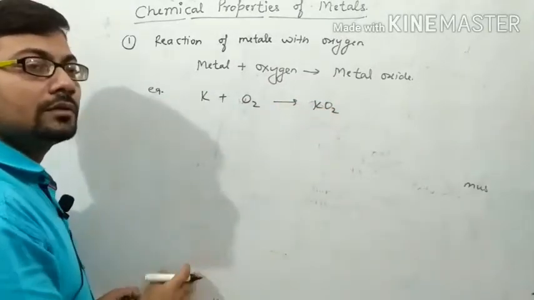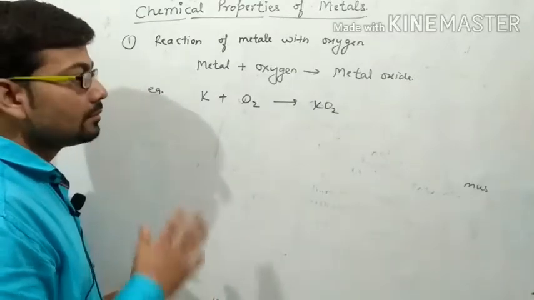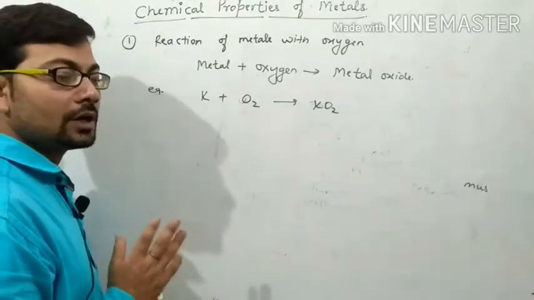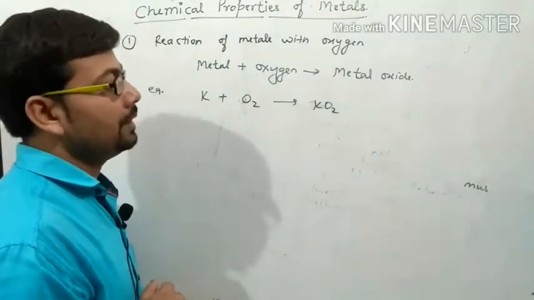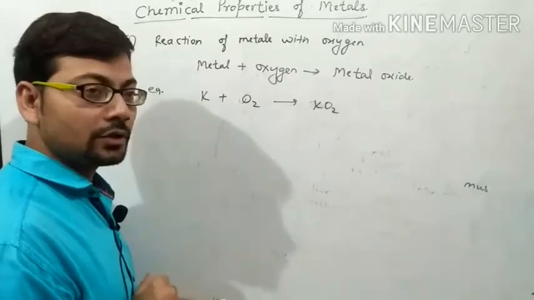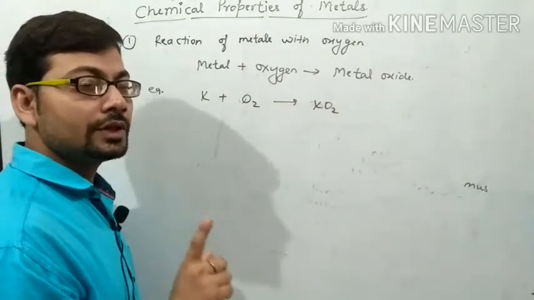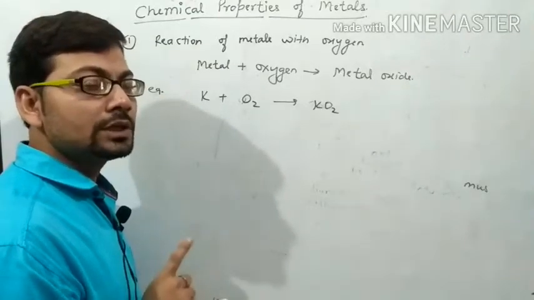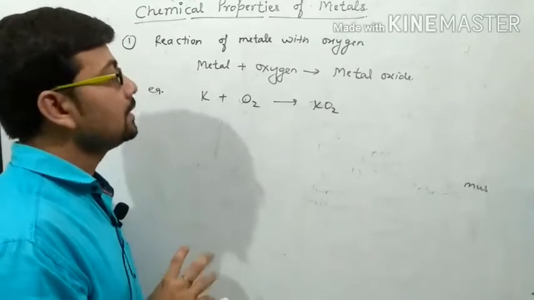These are also basic in nature. When this metal oxide, potassium oxide, is dissolved in water, then it forms potassium hydroxide, which is also an alkali, and it turns red litmus paper into blue.